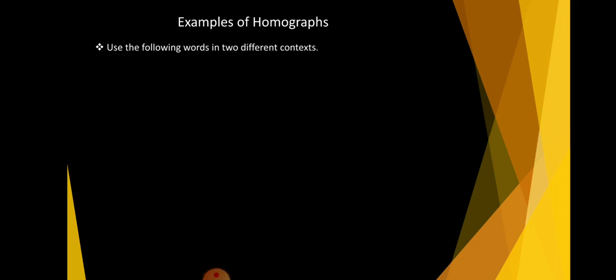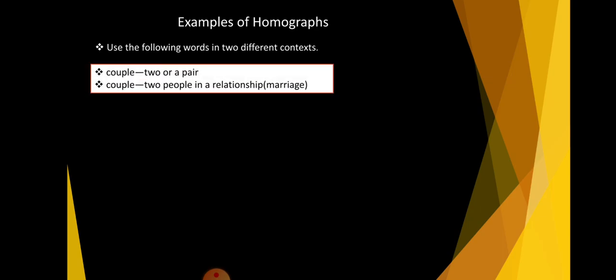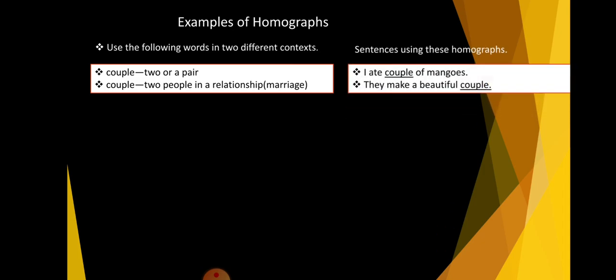For example, here are some examples of homographs. Use the following words in 2 different contexts. For example, first, couple. The first meaning of word couple is two or a pair, and second meaning, two people in a relationship means marriage. Then we will see some sentences using these words. First, I ate couple of mangoes. Second, they make a beautiful couple.